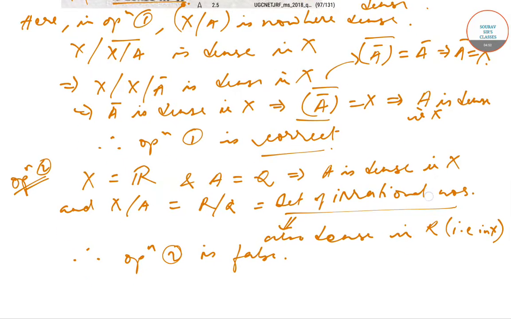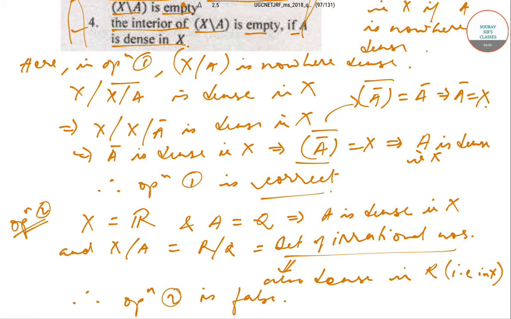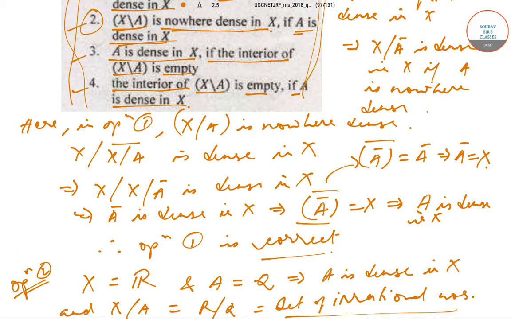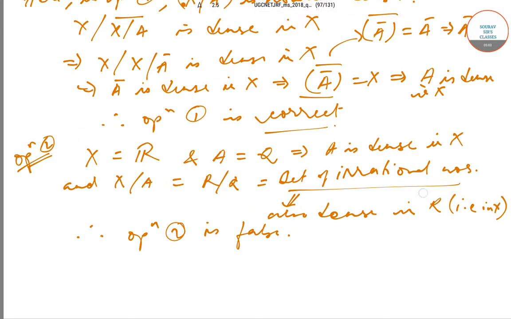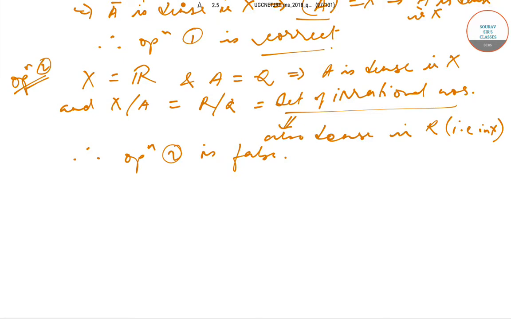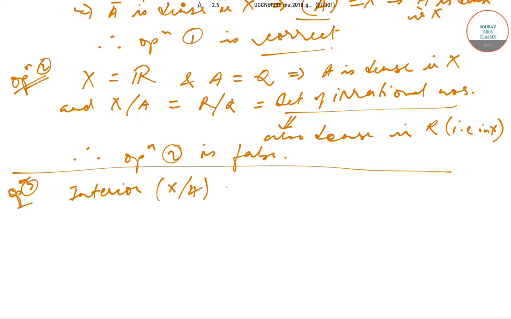Now in the third option it has been said that A is dense in X if the interior of X \ A is empty. So this is what we are trying to solve now. In option 3, we know that by definition the interior of X \ A, which we can also write as int(X \ A), is open.